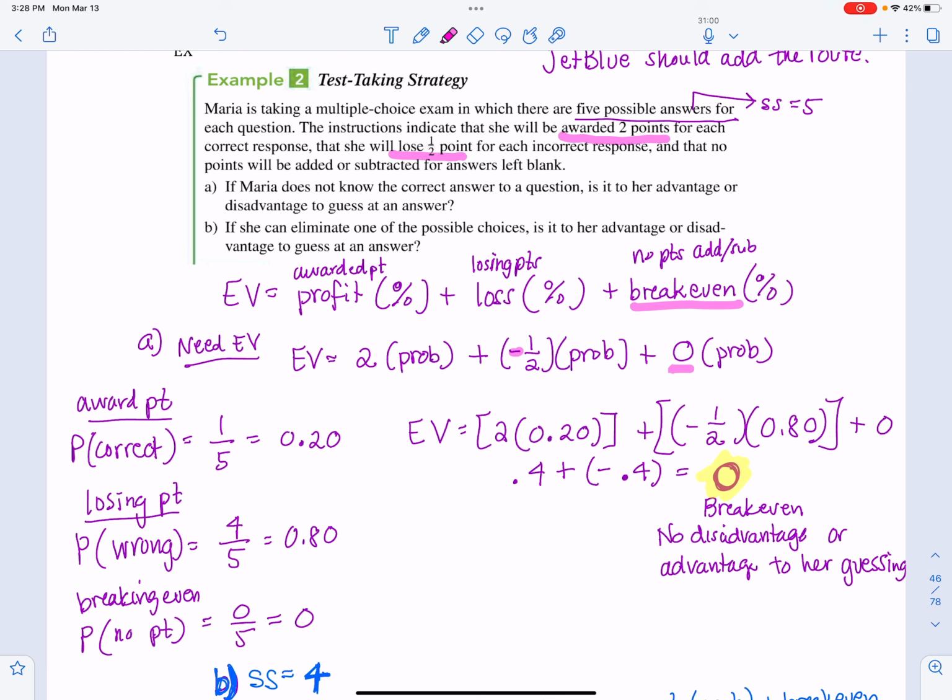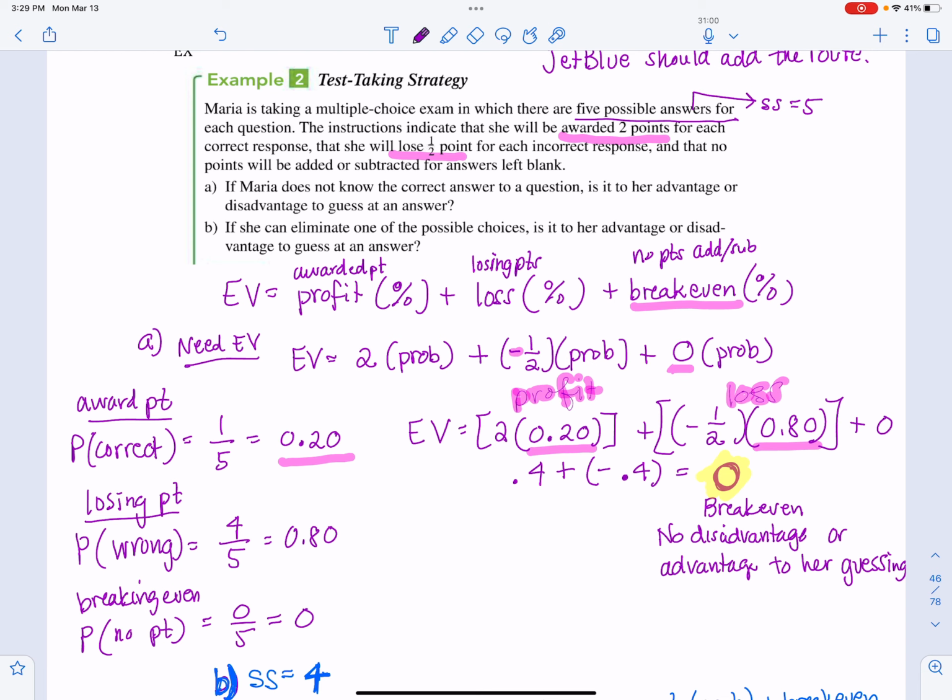Okay, so here's what I'm going to do. I'm going to take these probabilities and I'm going to plug them in my formula next to the profit, the loss, and the breaking even. So remember, the profit is the 2 points awarded, so positive 2 times the probability that she gets that rate is 0.2.